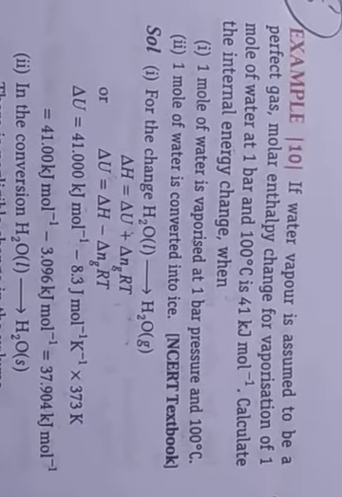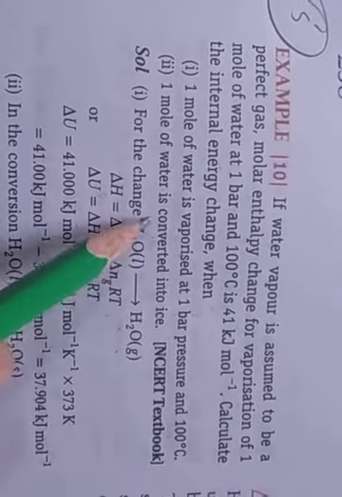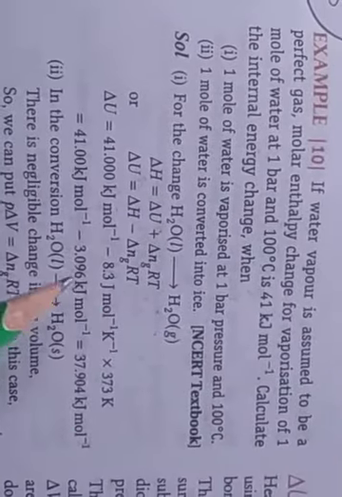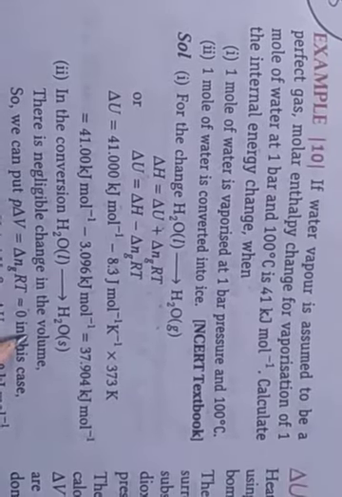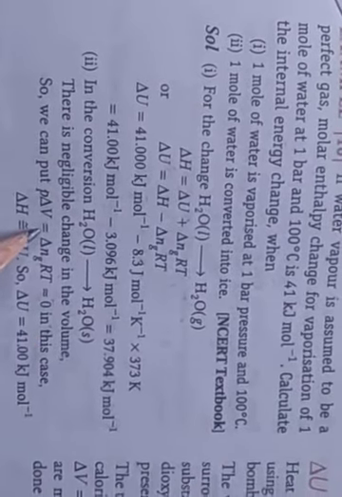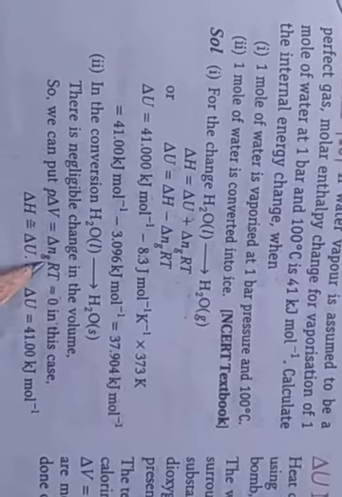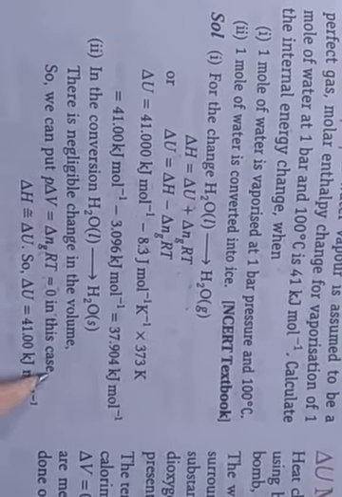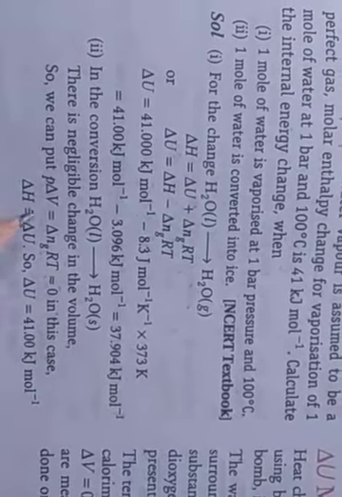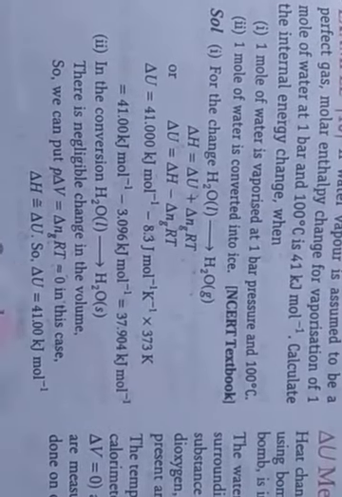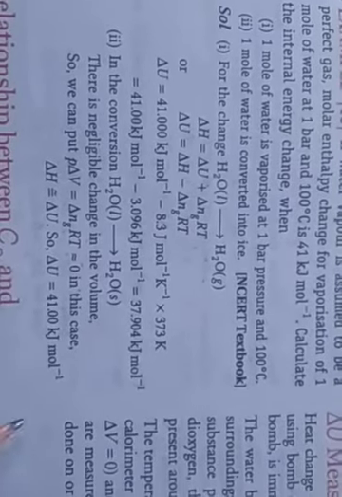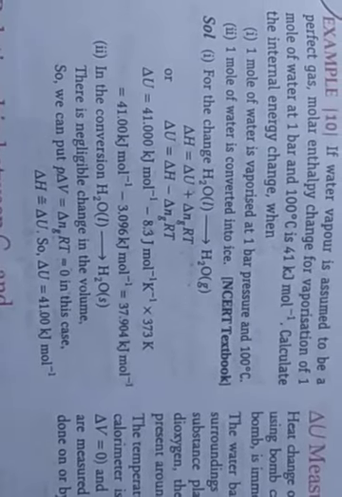For the second case, instead of vaporization, water is converted into ice, so liquid converts into solid. There is a negligible change in volume, so we can put P delta V, which is delta Ng RT, as approximately 0. So delta H is equal to delta U, the internal energy. Delta U is equal to 41 kilojoule per mole, because of the negligible change in volume. Clear?